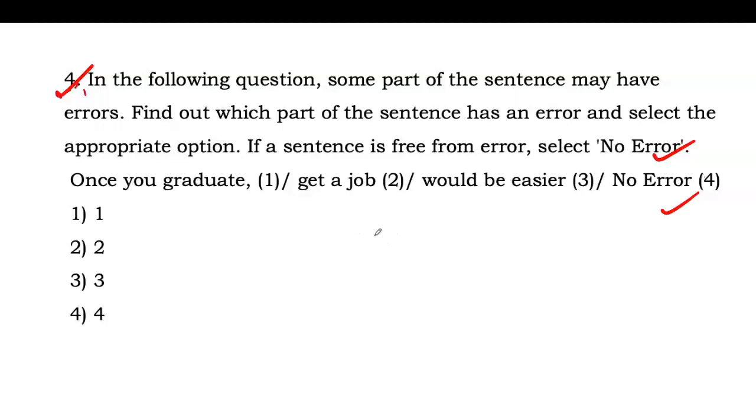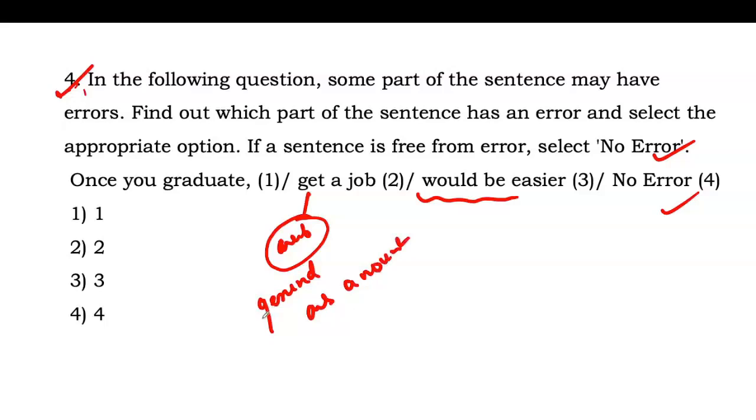So once you graduate, get a job would be easier. So what would be easier? Getting a job. Okay, get a job. So we have used get as a verb, but we require a subject here. So we will use a non-finite verb, and we will use gerund. Gerund as a noun, and the gerund is the fourth form of the verb, that is getting. So getting a job would be easier. So get nahi hoga, it should be getting. So replace get with getting.